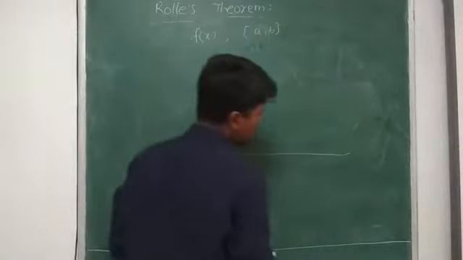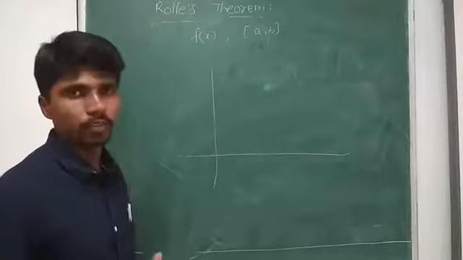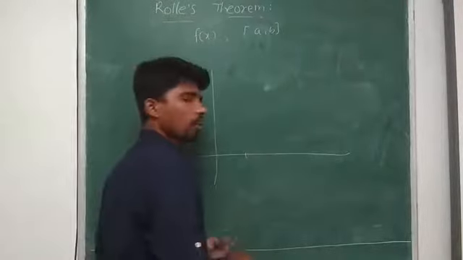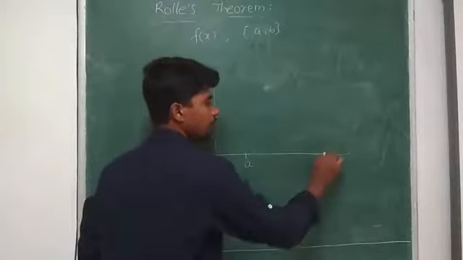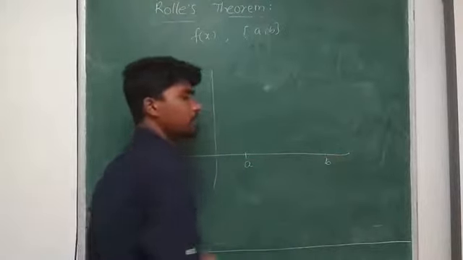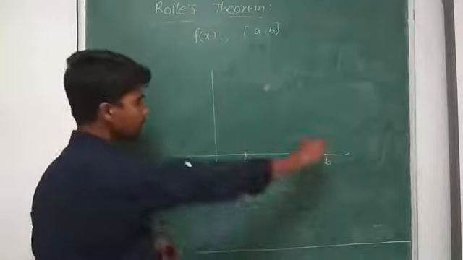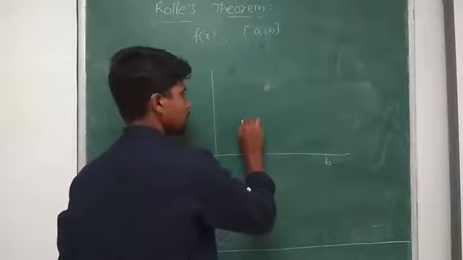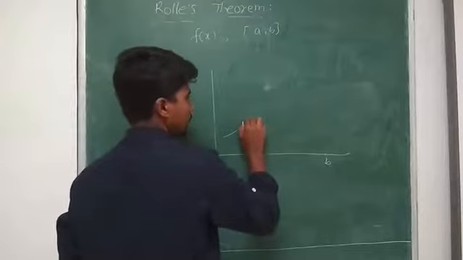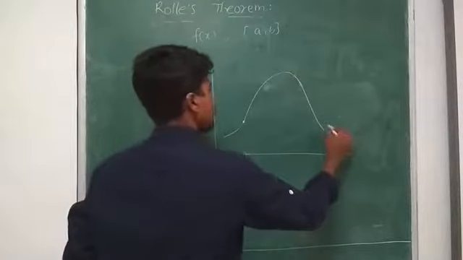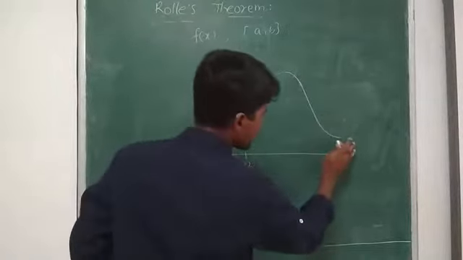I can draw its curve without lifting my chalk on the plane of the blackboard. See, if the function is defined in between a and b, suppose we start from a particular point, I take a to b.